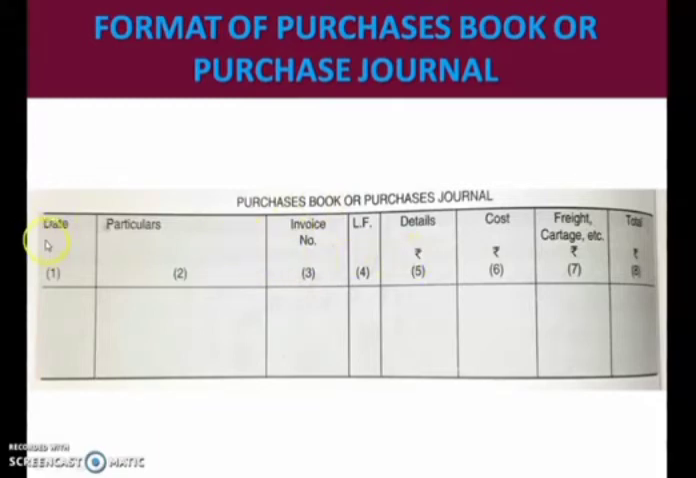So just see the format of purchase book. We have a date column, particulars, invoice number, ledger folio, details, cost, freight and cartage expenses, etc. Then total. Okay children, so in some of the problems you may find that cost or freight and cartage expenses are not given to you as a format. So if in the question this freight and cartage expenses is not provided, then you can skip this column. You can skip the column for cost and freight. So as per the question you can decide whether to have the freight and cartage column or not.